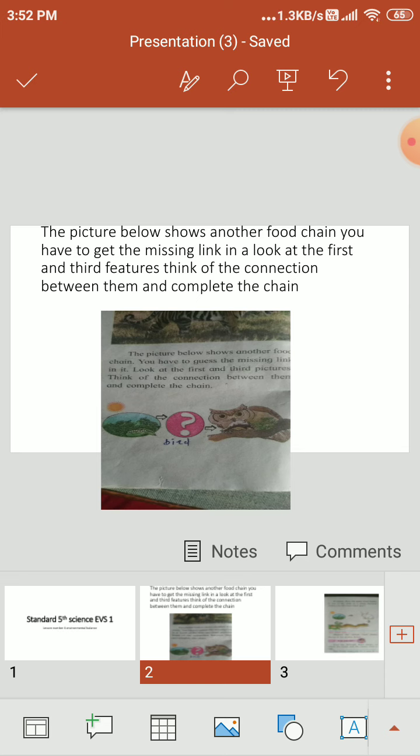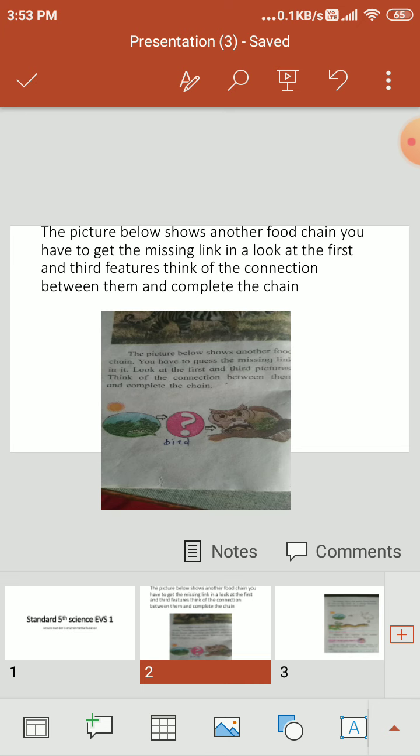Now, when you observe this picture, you can see the sun, the grass, the caterpillar, a question mark in the middle, and the owl. That is a food chain, in which plants make their own food with the help of the sun. The caterpillar eats the grass and leaves. Then the answer is that the bird eats the caterpillar, and the bird is eaten by the owl. That means the food chain is complete.